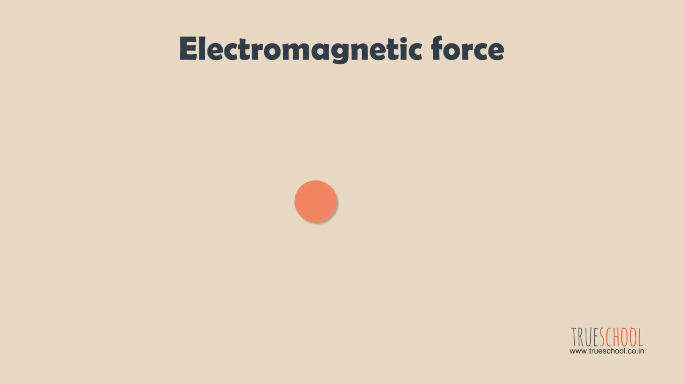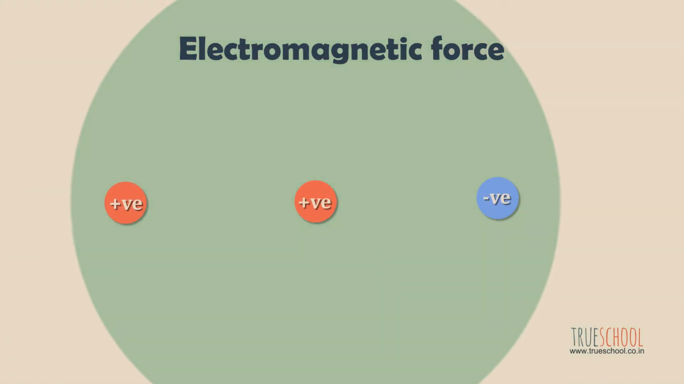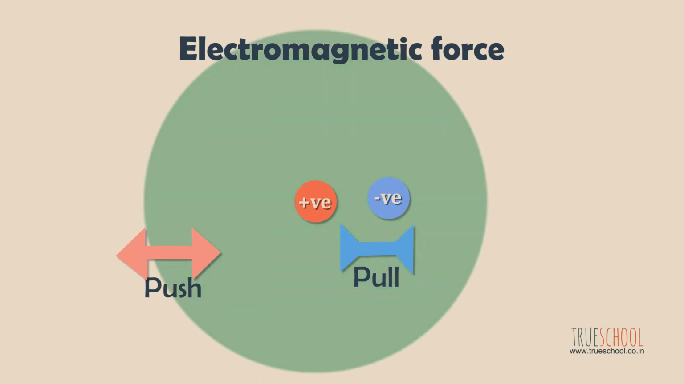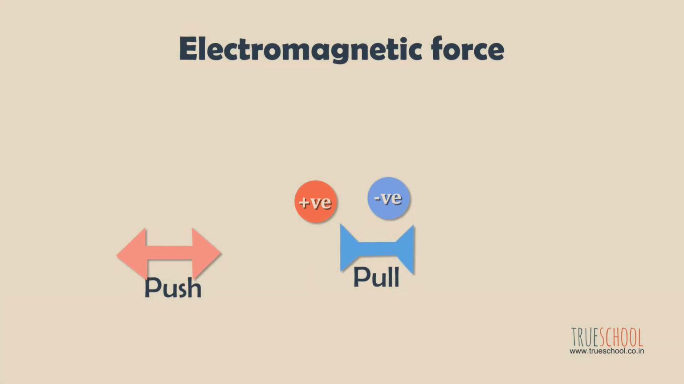Electromagnetic force. These are the forces which act on a longer range than strong forces. They are caused due to interaction between charged species. These can be both push or pull type, that is to say, attracting and repelling in nature.